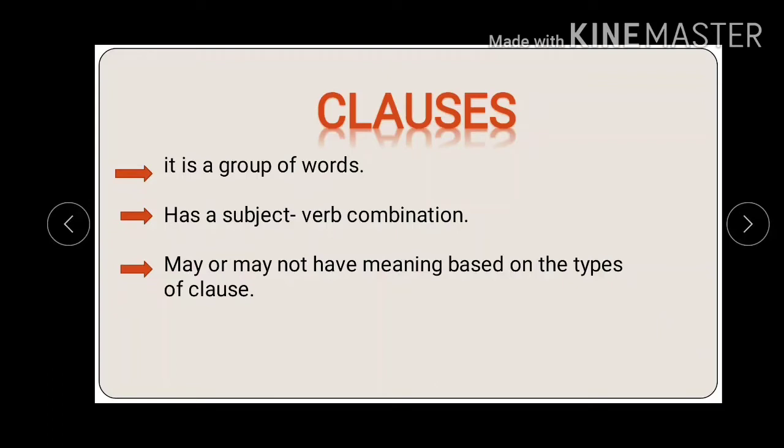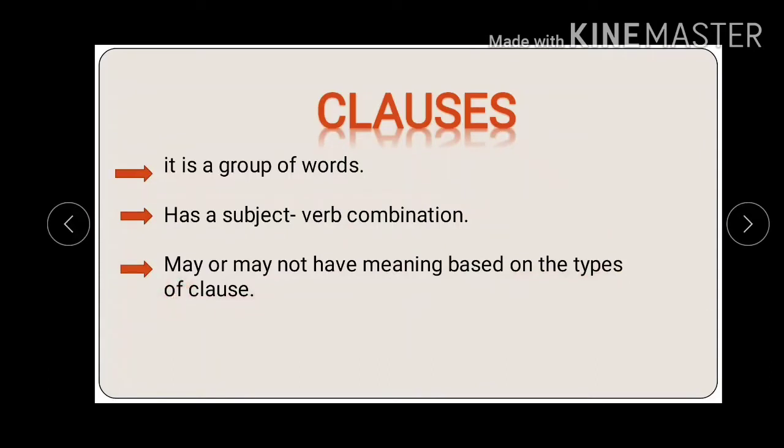So, again we will see that it is a group of words. So, I told you that we will be learning some similarities between phrases and clauses. So, what is the first similarity? It is a group of words. Phrases are also group of words, and clause also is a group of words. But the difference is that it has a subject and verb combination. A clause has a subject and verb combination. Then it may or may not have meaning based on the type of clause.